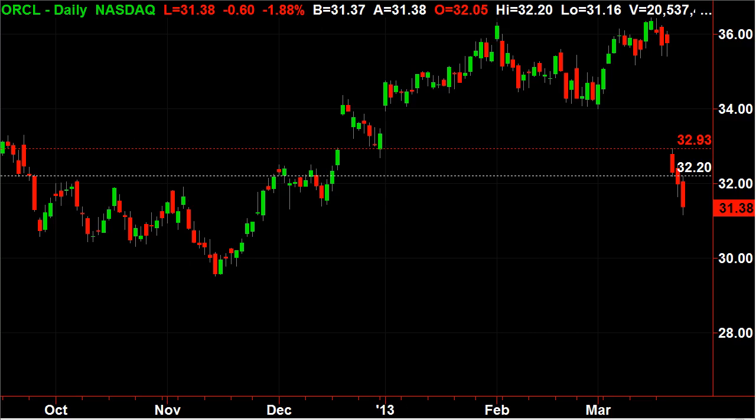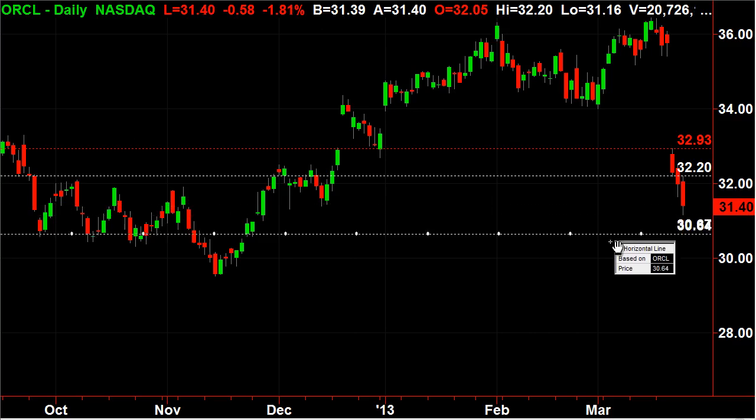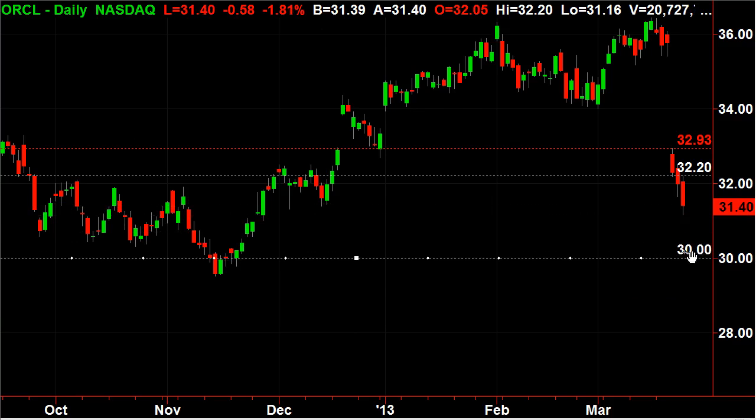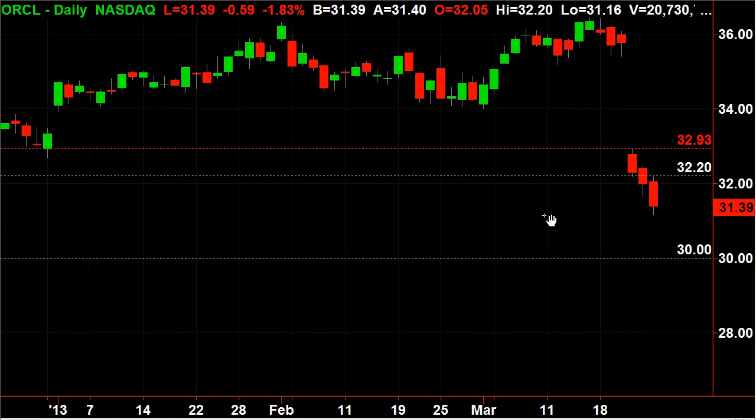And then from that point, you're just looking for good targets. So here you've got some support at 31.45. Target's already been tagged on that one. And then you're going to go all the way down here to $30. So it's not too late to get short Oracle. It's a little bit higher risk trade now just because you're a couple points away from that. But that's how you would do an earnings trade.